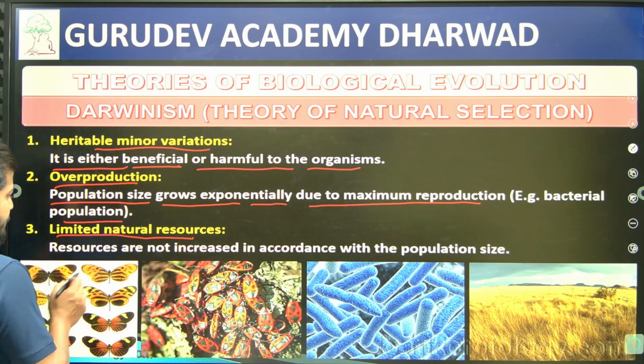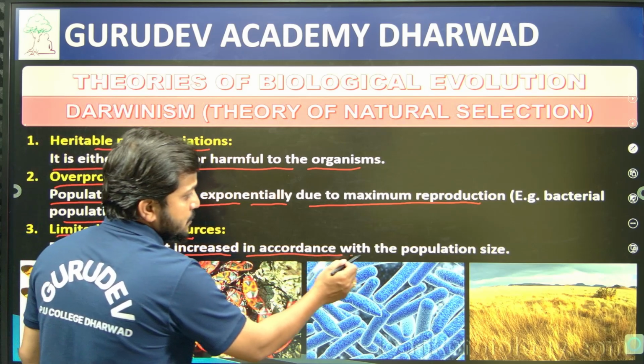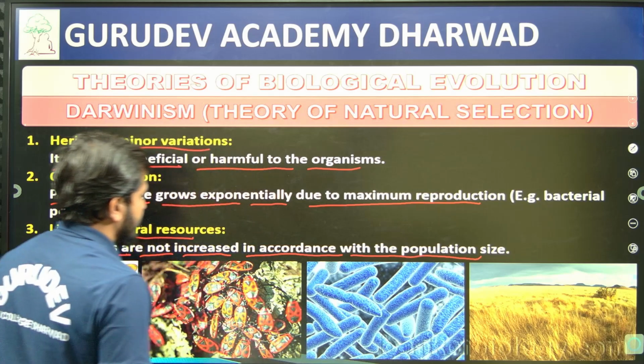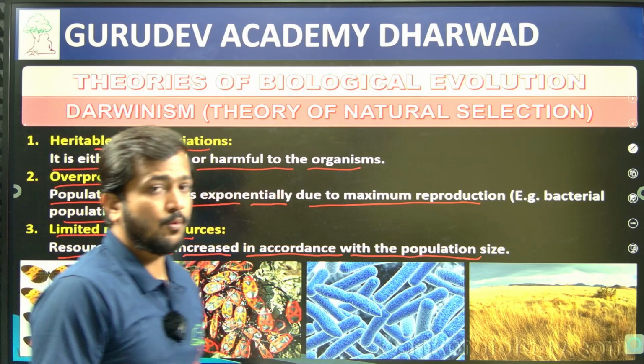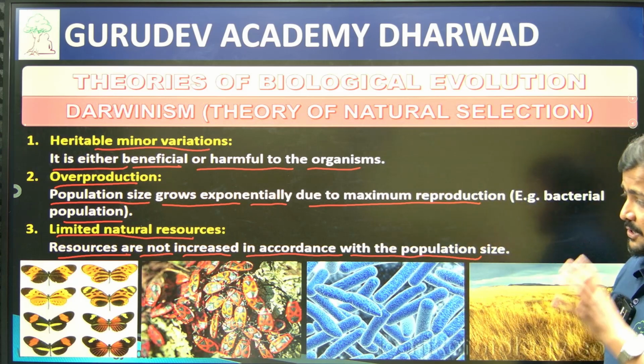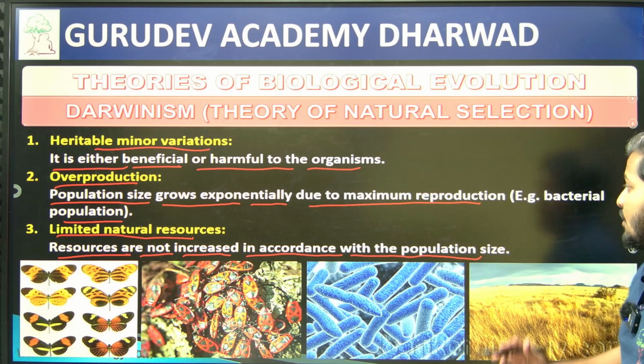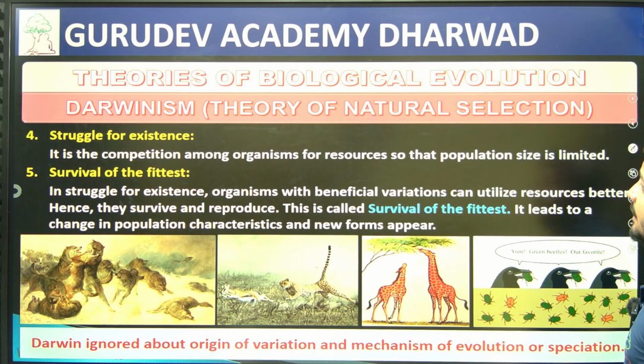Then limited natural resources. Resources are not increased in accordance with the population size, so definitely there will be a limitation that can be seen with respect to the natural resources, and there will be limitations with respect to the selected type of population. That is what we are going to see.